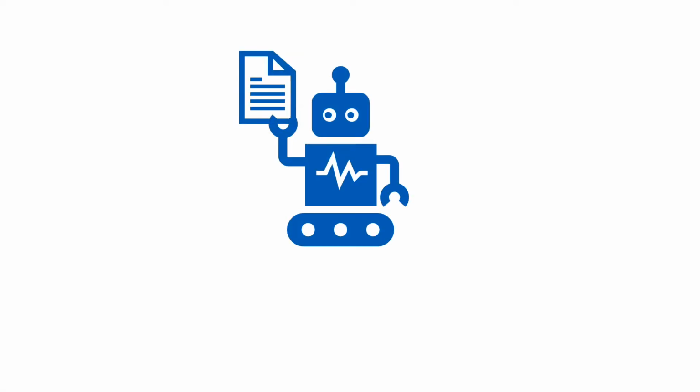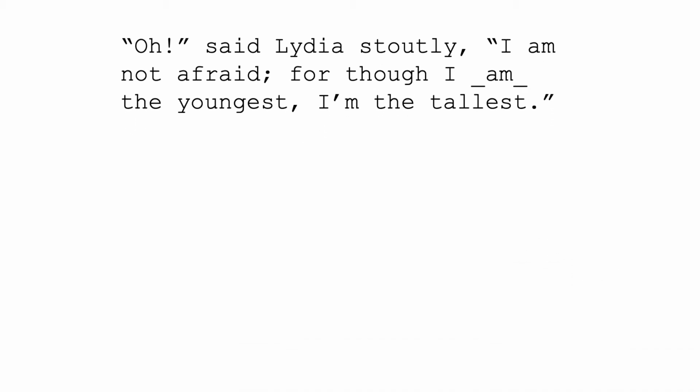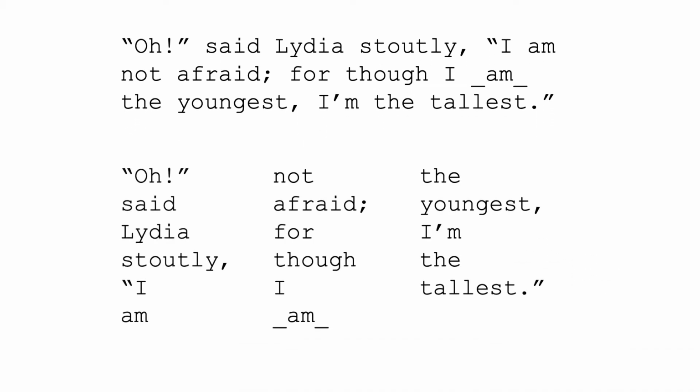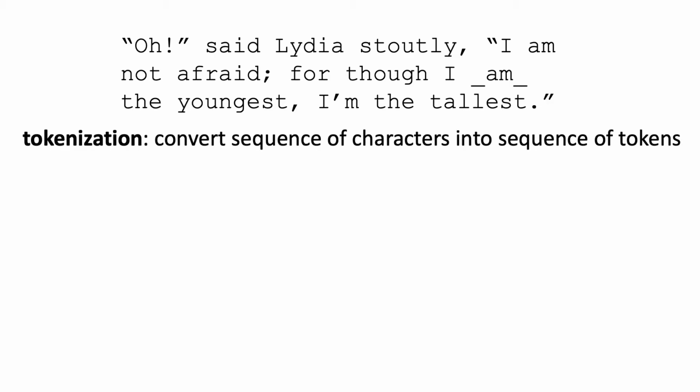When we're building NLP systems, the input is not words or even sentences, but rather just sequences of characters. Take this example from Pride and Prejudice. If we were to just split this by spaces, we would get this word sequence where we have 3 instances of I that differ because punctuation is still attached. So we perform tokenization, which converts a sequence of characters into a sequence of tokens.